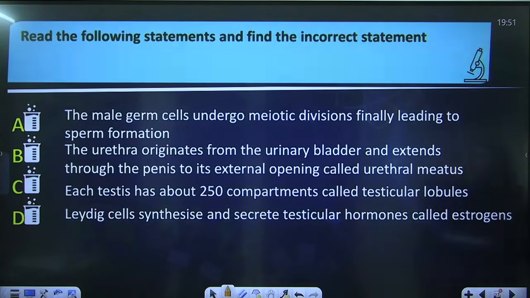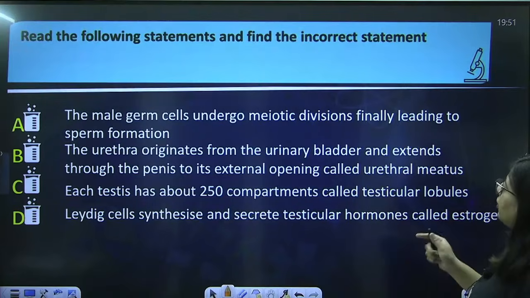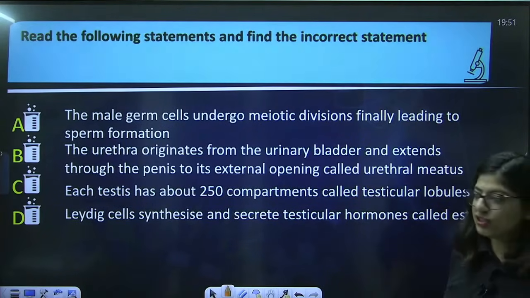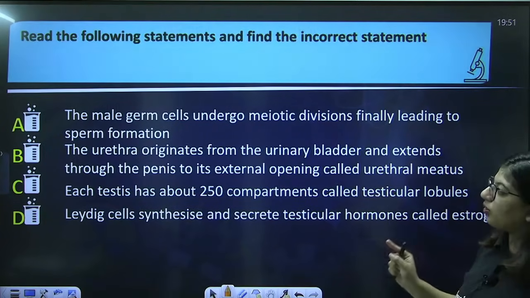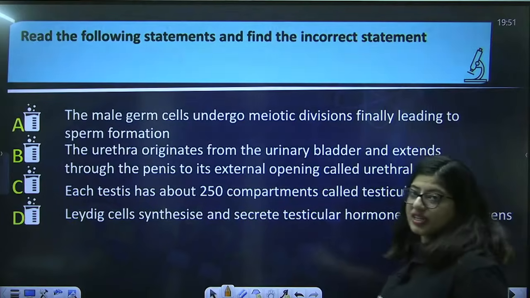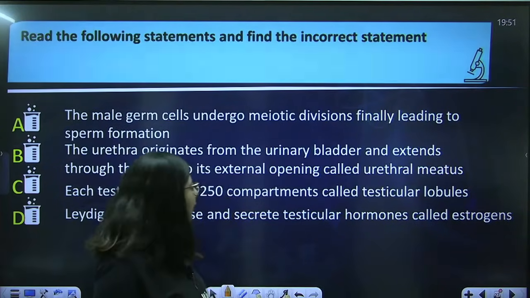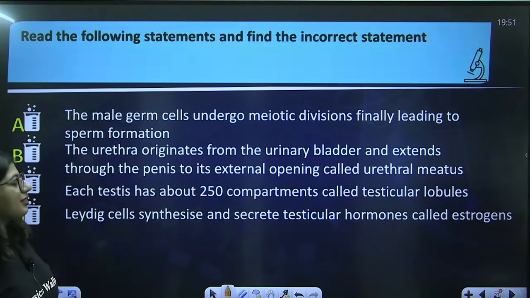Read the following statements and find the incorrect statement. You have to find the incorrect one. The male germ cells undergo meiotic division, finally leading to sperm formation. The urethra originates from urinary bladder and extends through the penis to its external opening called urethral meatus. Each testis has about 250 compartments called testicular lobules. Leydig cells synthesize and secrete testicular hormone called estrogen.